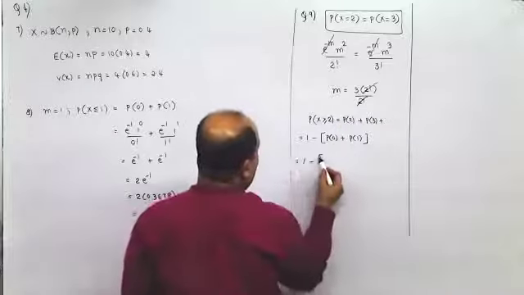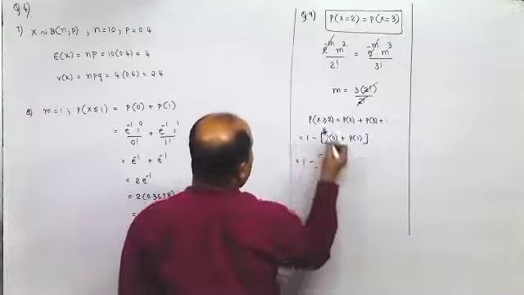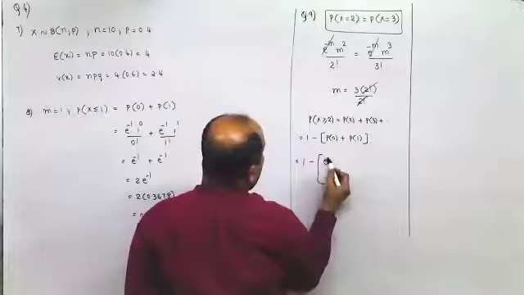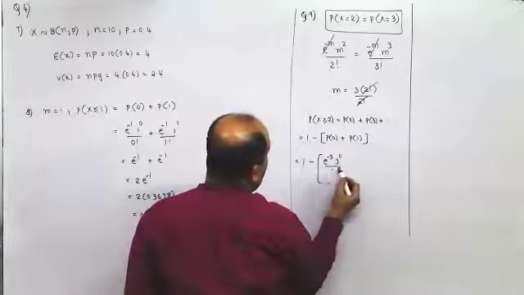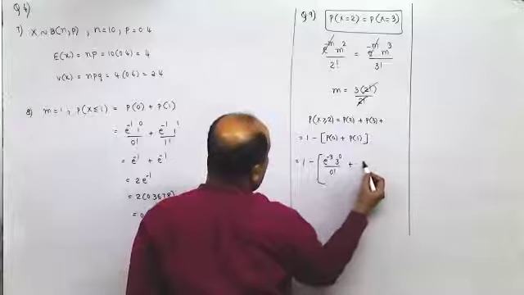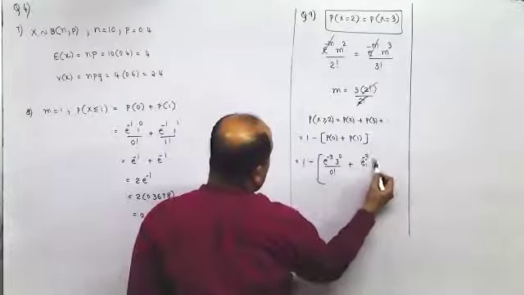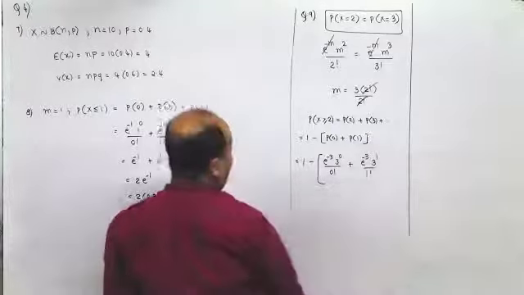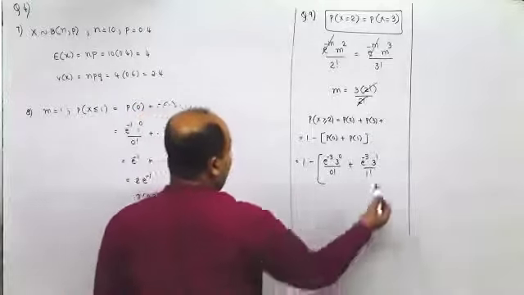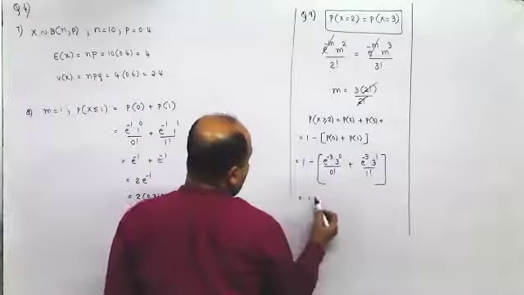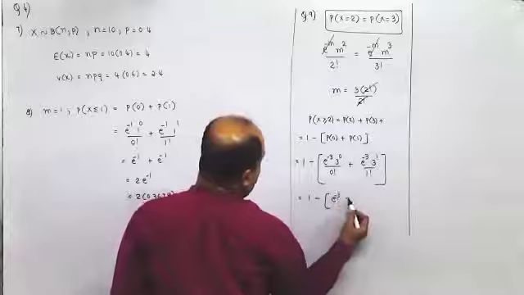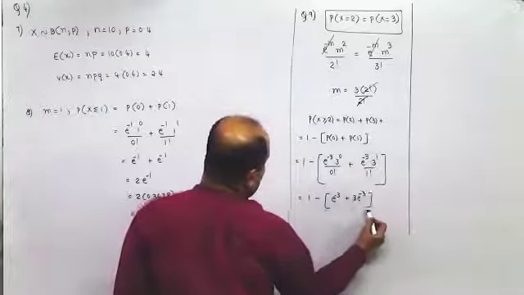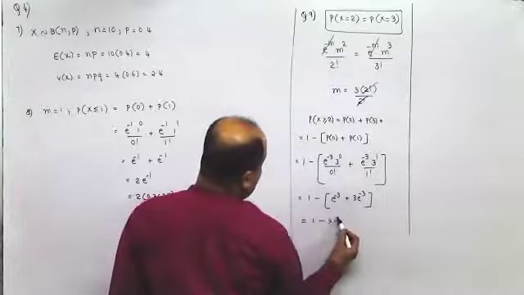I'll write here 1 minus, what is P of 0? It is e raised to minus m, that is e raised to minus 3 into 3 raised to 0 upon 0 factorial, plus e raised to minus 3 into 3 raised to 1 upon 1 factorial. Now, this would give me 1 minus e raised to minus 3 plus 3 e raised to minus 3. So it is 1 minus 4 e raised to minus 3.